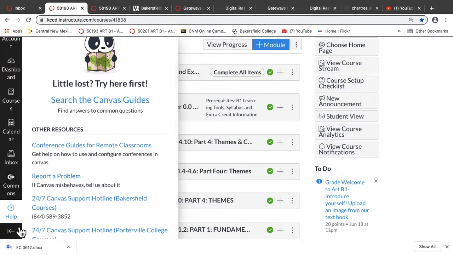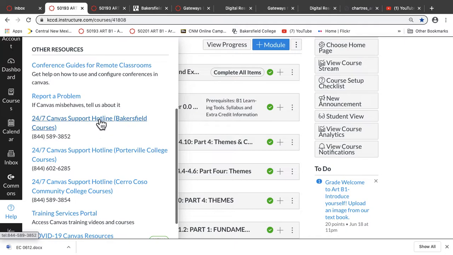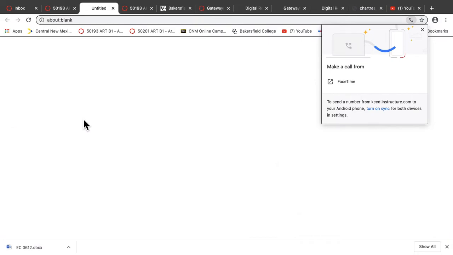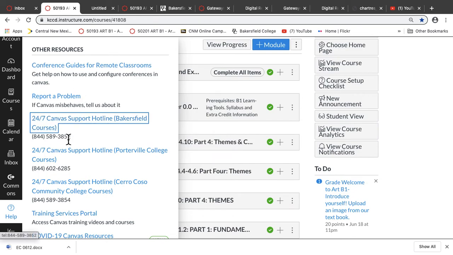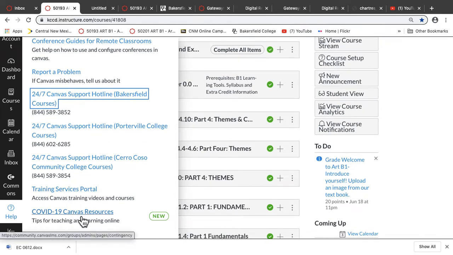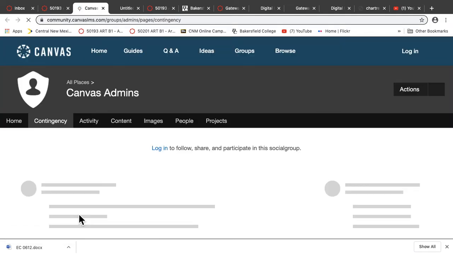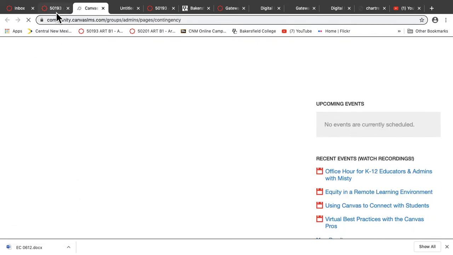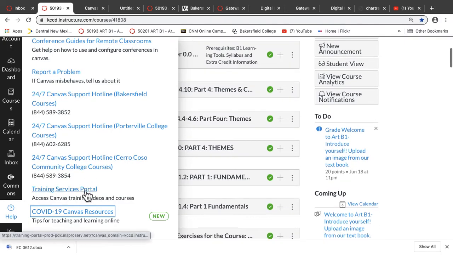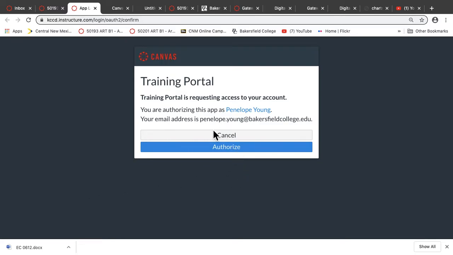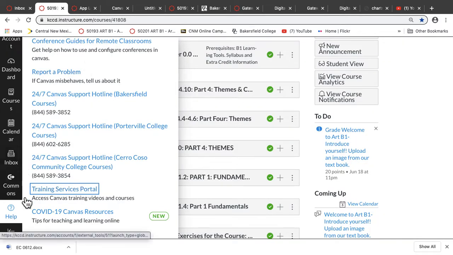The last thing I'm going to show you down here is help. If you're having some problems with Canvas, you can't figure out how to access something, this is the hotline you can go to here. I'm going to click it. Oh, it's asking if I want to make a call from FaceTime. So it's down here. There's also some other COVID Canvas resources here. So just click on those and that will help you. Training service portal, that's going to give you some videos on how to work on Canvas. Okay, so there's stuff here.